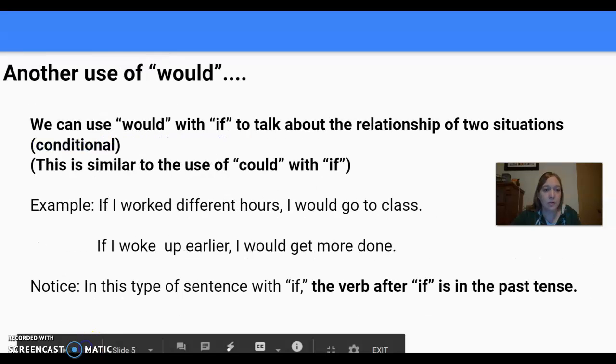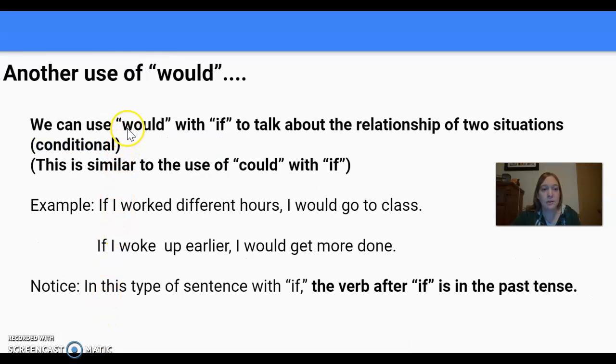Okay, there's a few more uses of would. Similar to could, we can use would with if to talk about the relationship of two situations. For example, if I worked different hours, I would go to class. If I woke up earlier, I would get more done.